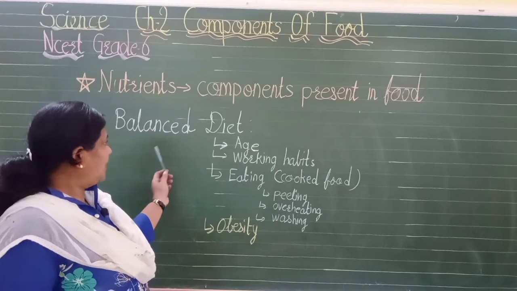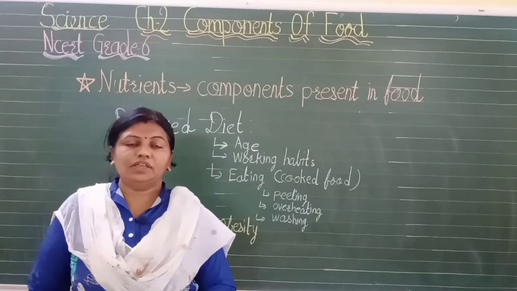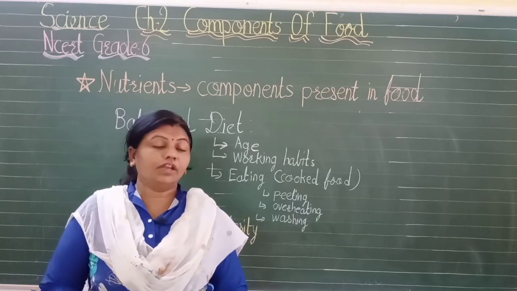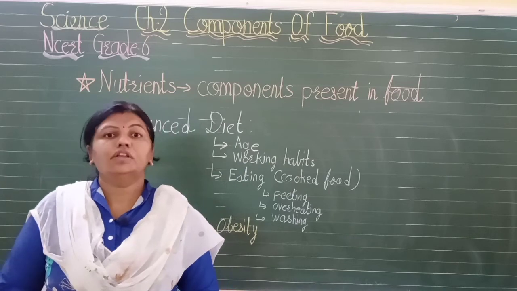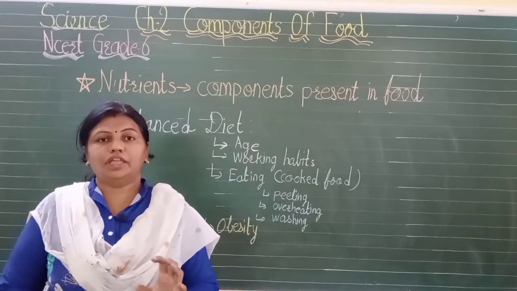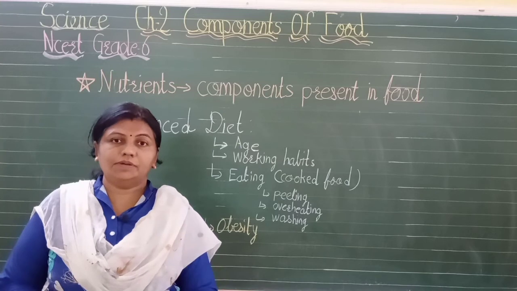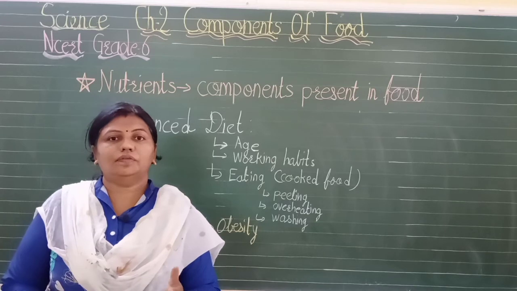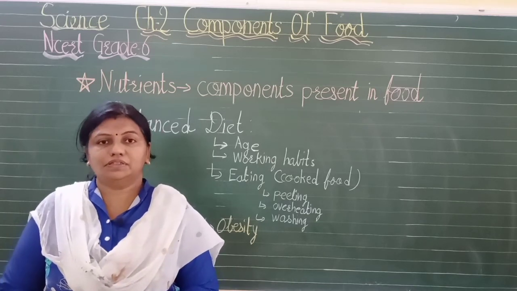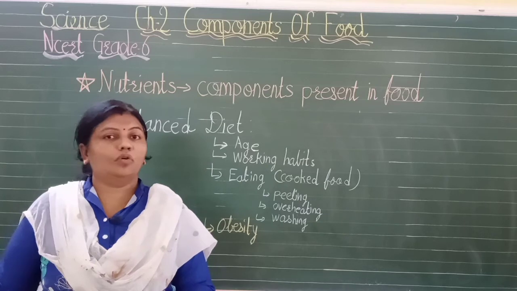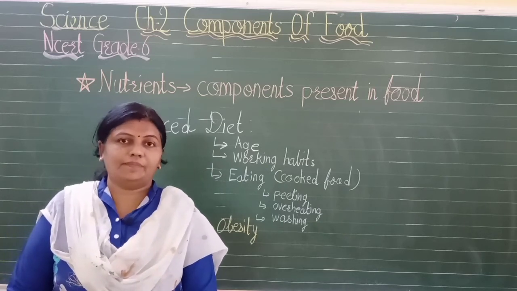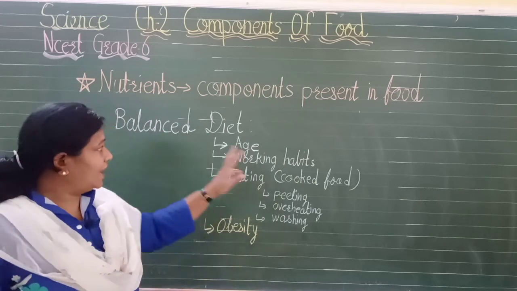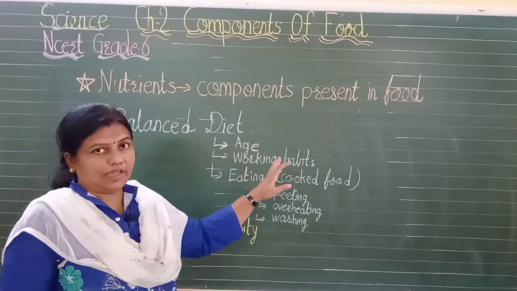Now, a balanced diet should be according to age. If I say kids, I have told you that you children need more amount of protein. So more amount of pulses should be there in your meal. But an aged person, a senior citizen above the age of 50-60, cannot digest the pulses easily, isn't it? And even the more amount of protein is not required by them. So they need food which is easily digestible. So a balanced diet should also be according to the age.